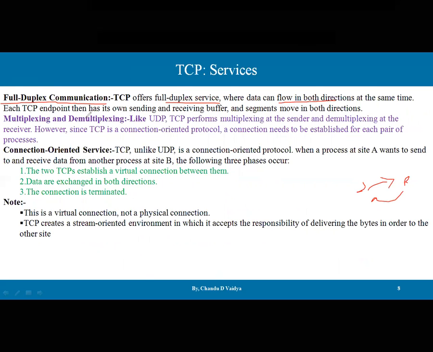Each TCP endpoint has its own sending and receiving buffer. We discussed the sending buffer and receiving buffer, and segments move in both directions. This is also possible. Another service is multiplexing and demultiplexing. Like UDP, TCP performs multiplexing at the sender side and demultiplexing at the receiver side. However, since TCP is a connection-oriented protocol, a connection needs to be established for each pair of processes.